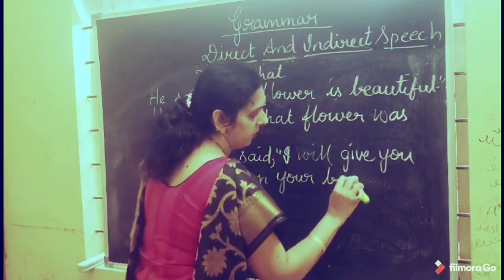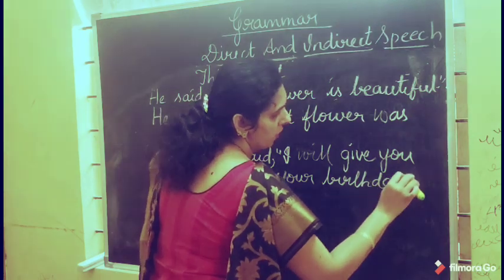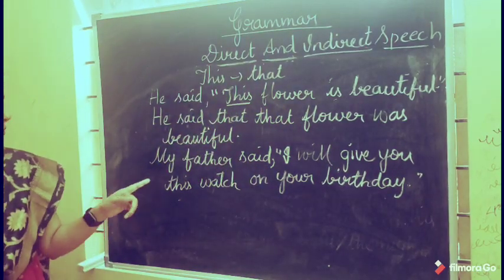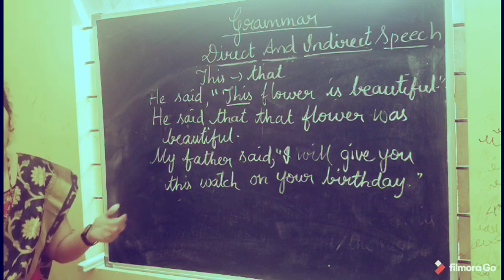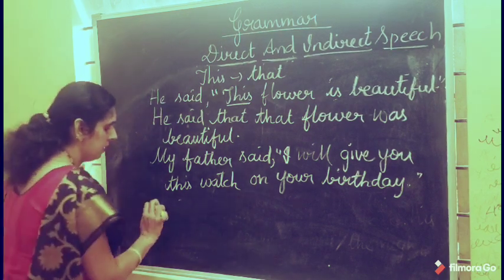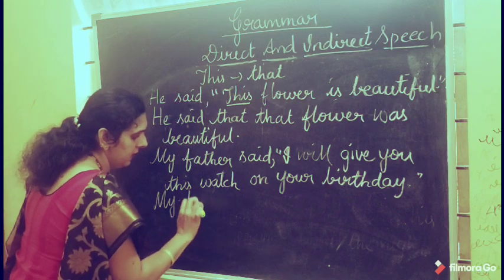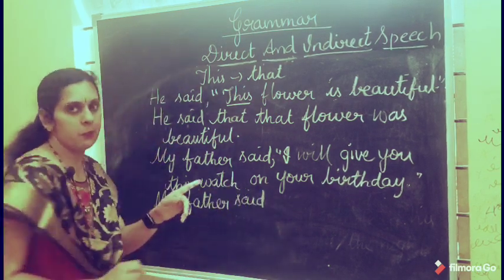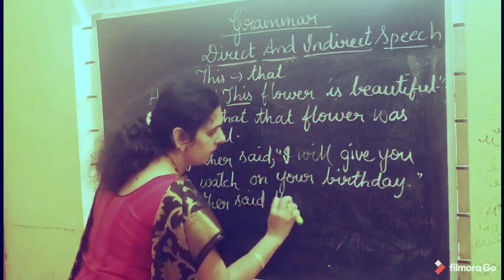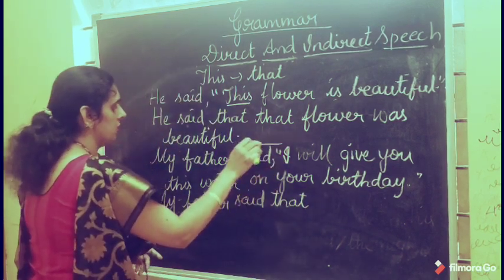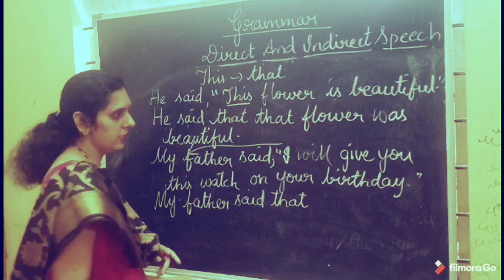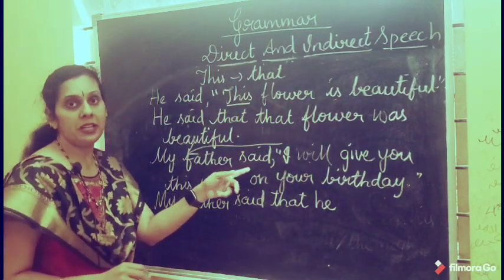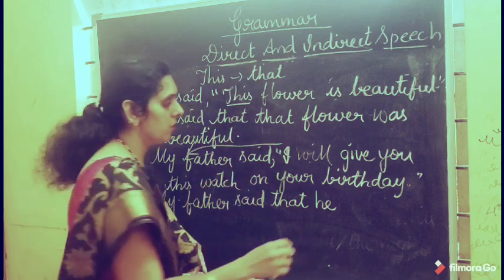On your birthday. Now how are you going to change it? My father said, I will give you this watch on your birthday. See, my father said, you join the reporting part and the reported part with the conjunction that, and "I" changes according to the subject of the reporting part. What will you get here? "He will" changes to "would", because the reporting verb is in the past tense. So what will you get here?